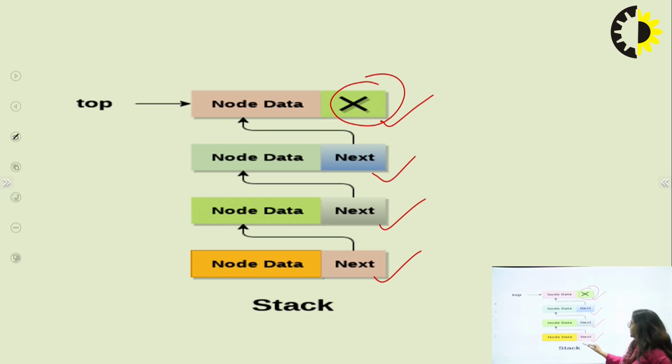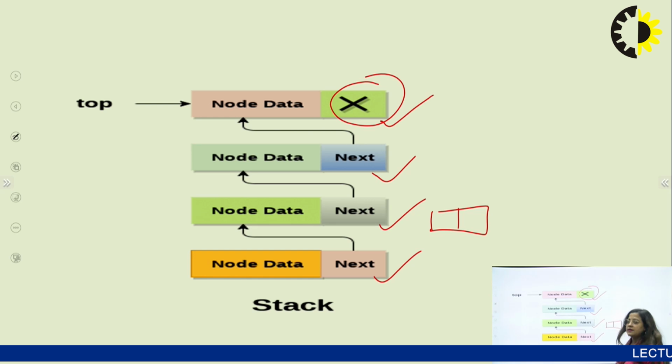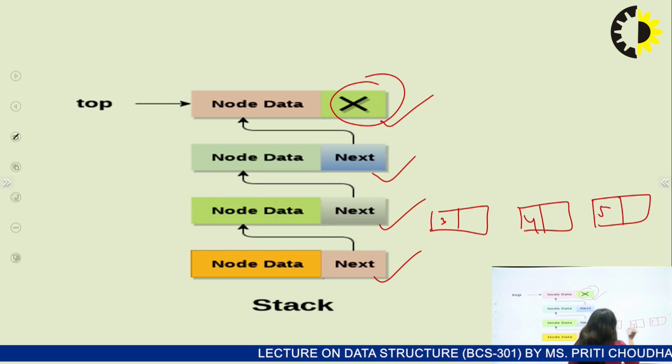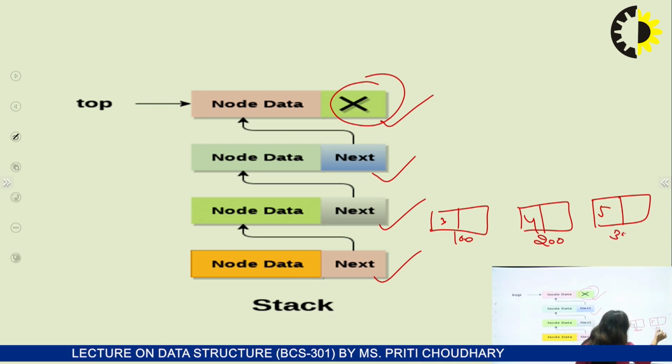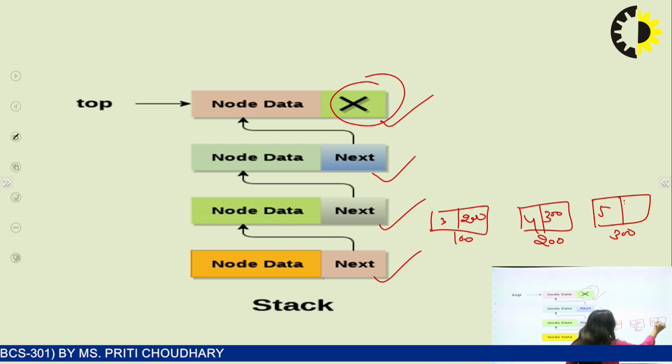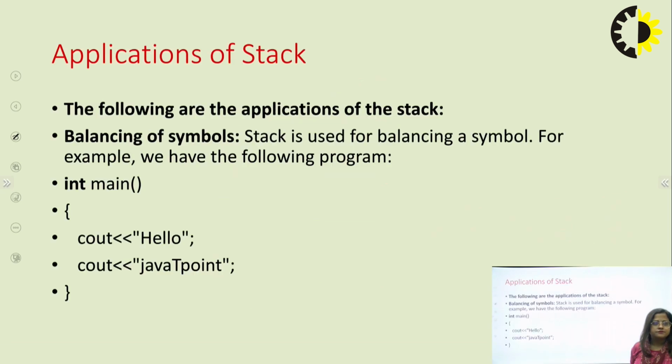Addresses like 100, 200 and 300 are shown. So this is the representation of a linked list.